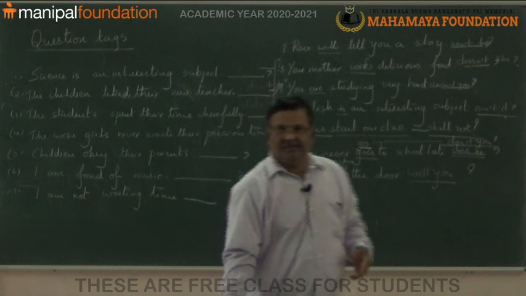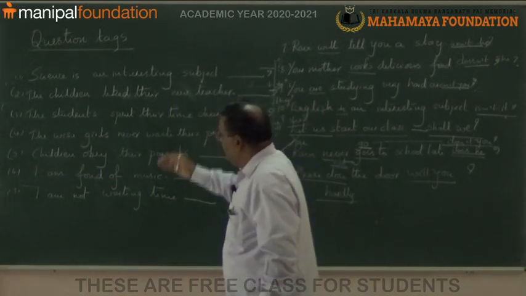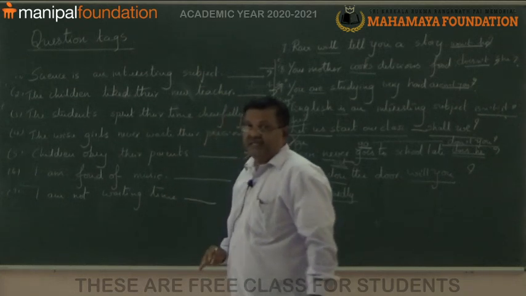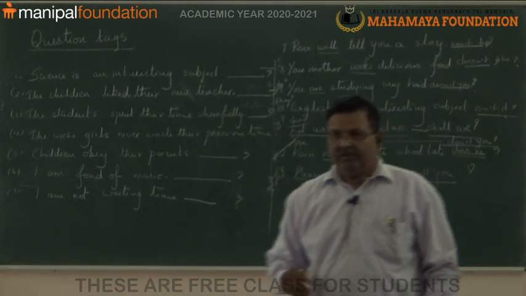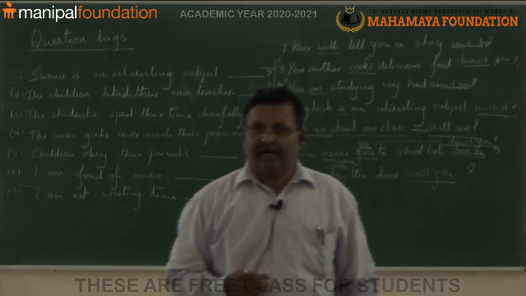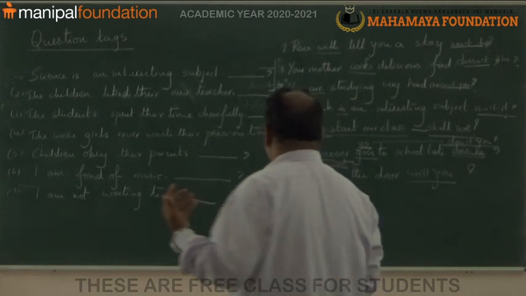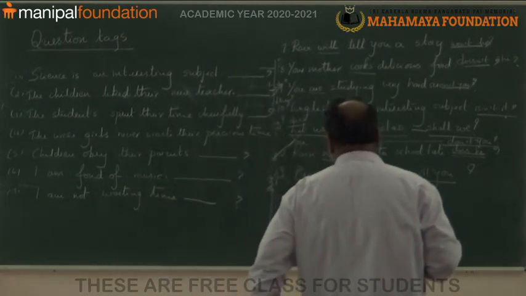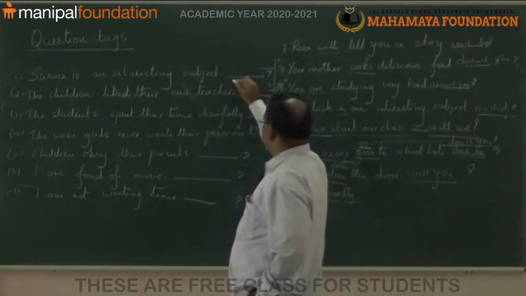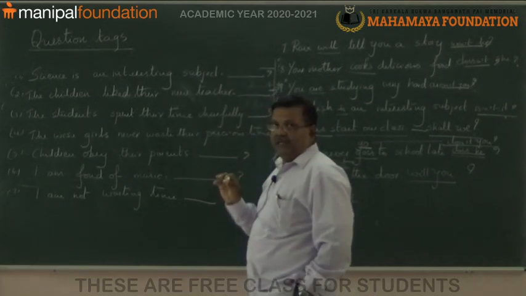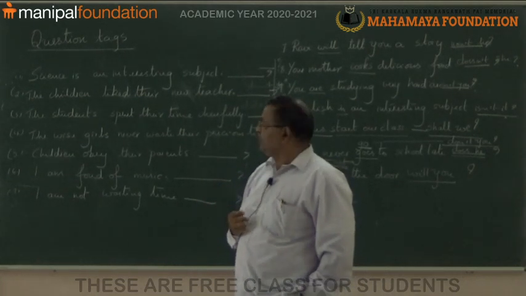Now I have given total 7 sentences. Please copy down these sentences. Okay. When we meet in our next class, try to answer the questions. I would like to repeat all the sentences. Dear children, first sentence is science is an interesting subject. What is that? Science is an interesting subject.